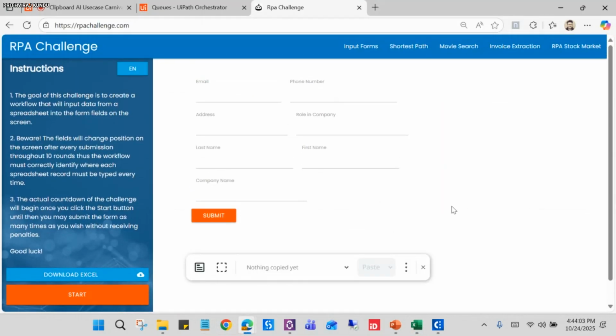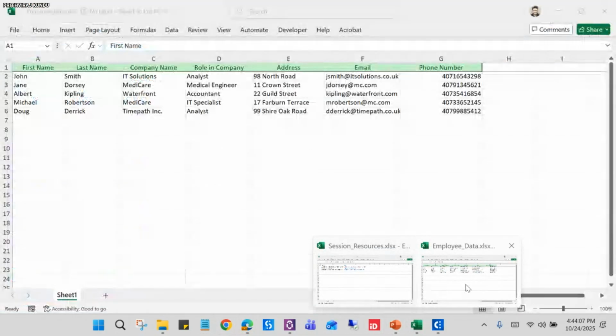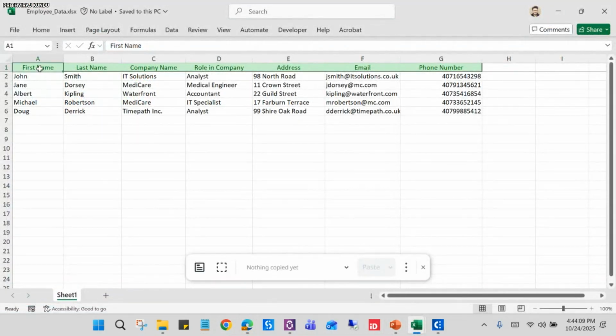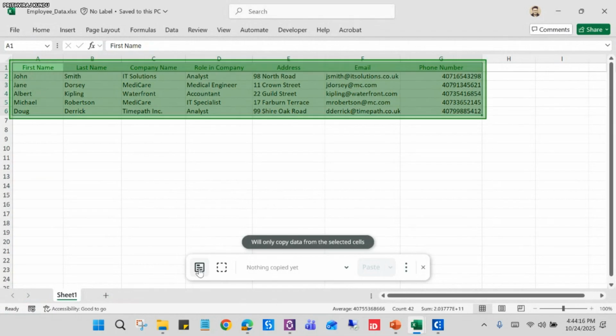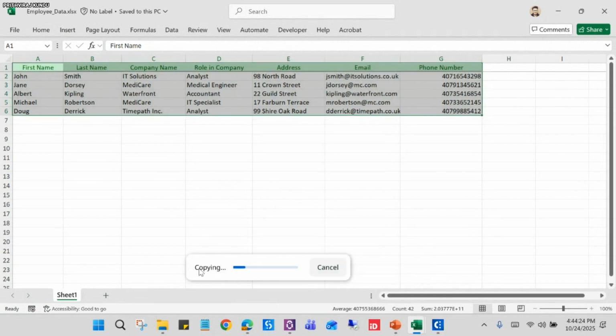Let me go to the Excel first and select the region here. I can just select the cell, and see, Clipboard AI can intelligently detect the copied table cells. So if we click on this,